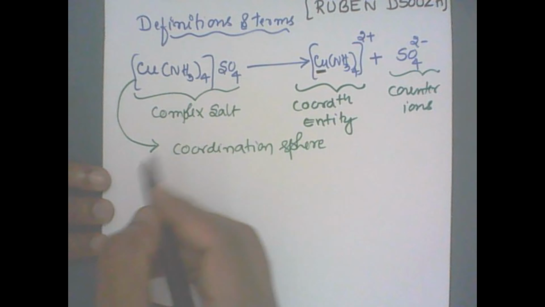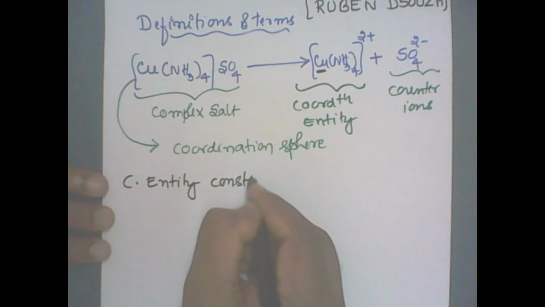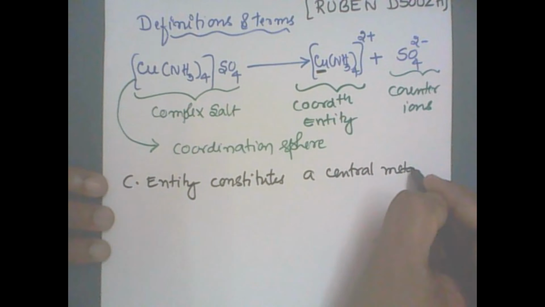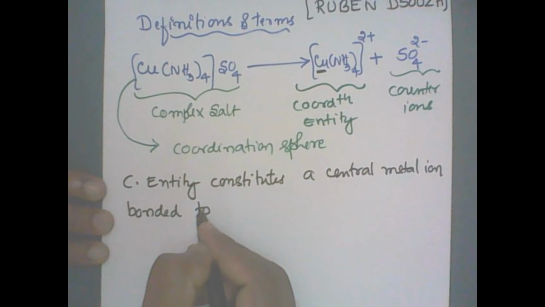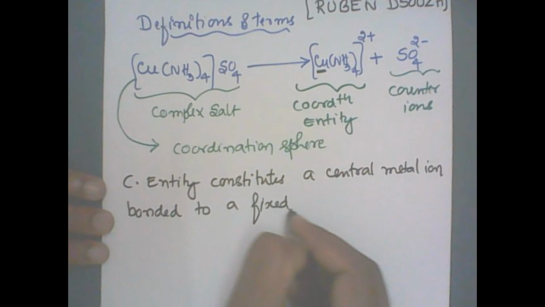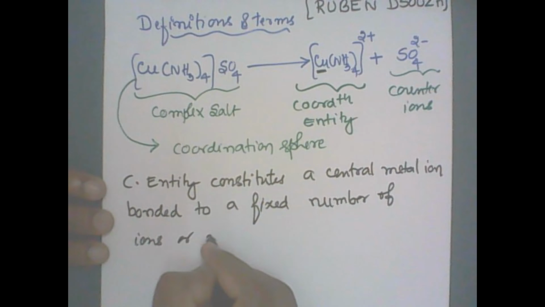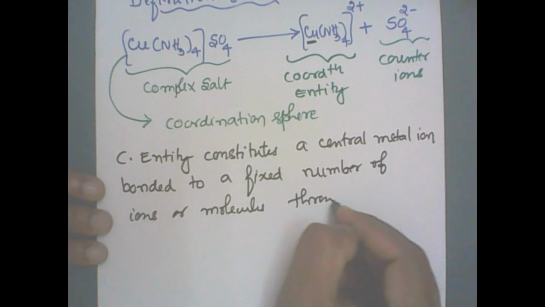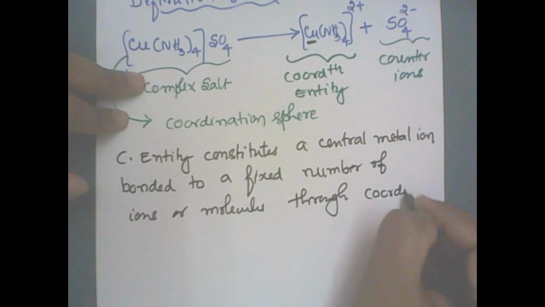Coordination entity constitutes a central metal ion, bonded to a fixed number of ions or molecules through covalent bonds, and the covalent bond is actually called the coordinate bond. This I explained in the last class.